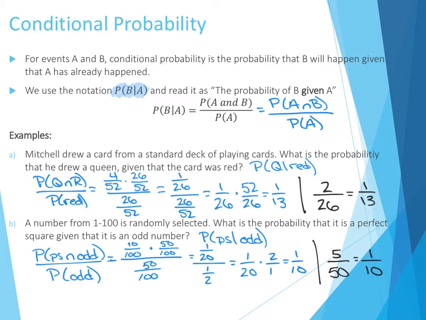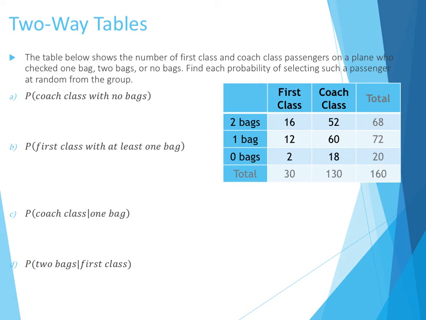Like I say, the blue way follows the formula, which is very nice, and especially if you have a more complicated situation, you might need to deal with those. But here we're dealing with situations where we're very familiar with our sample space, so we actually know how to pick out the important values. And that really plays into what we're going to do with two-way tables.